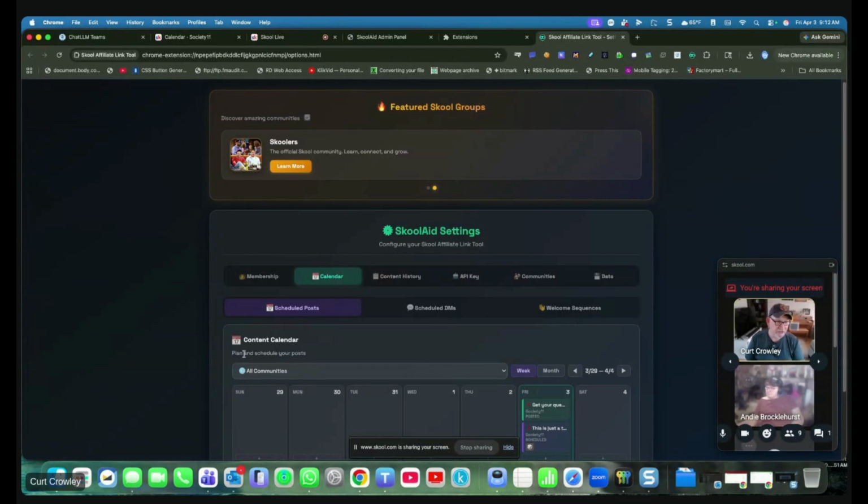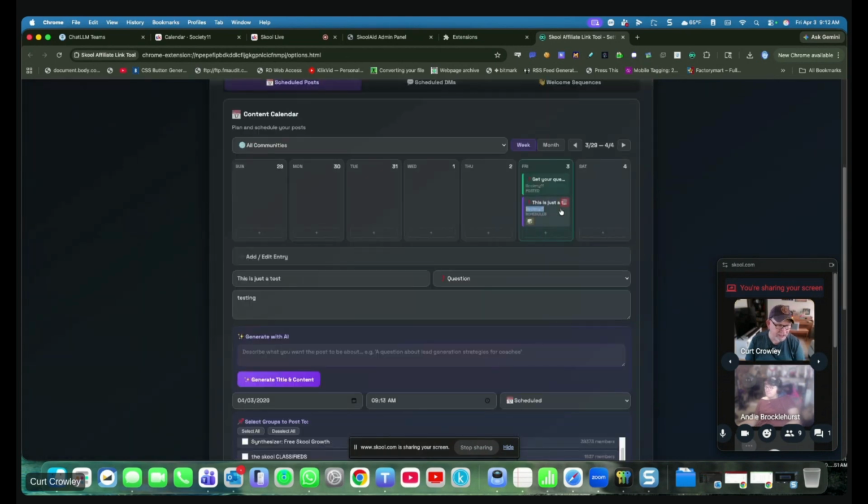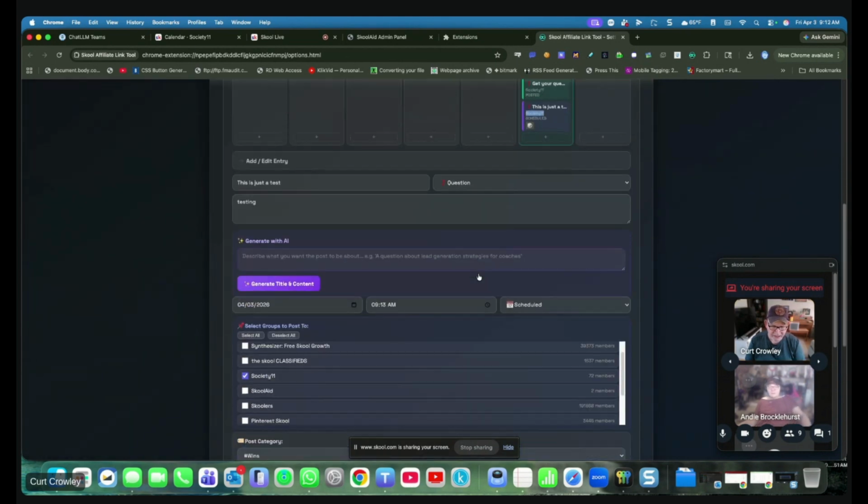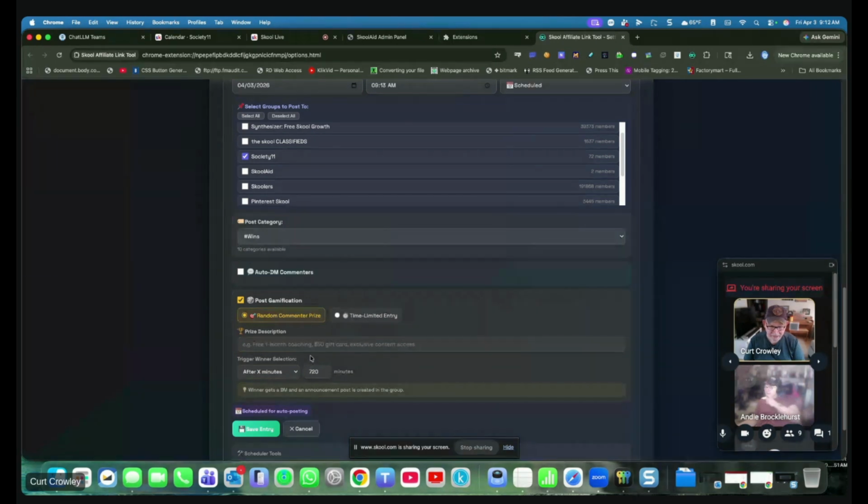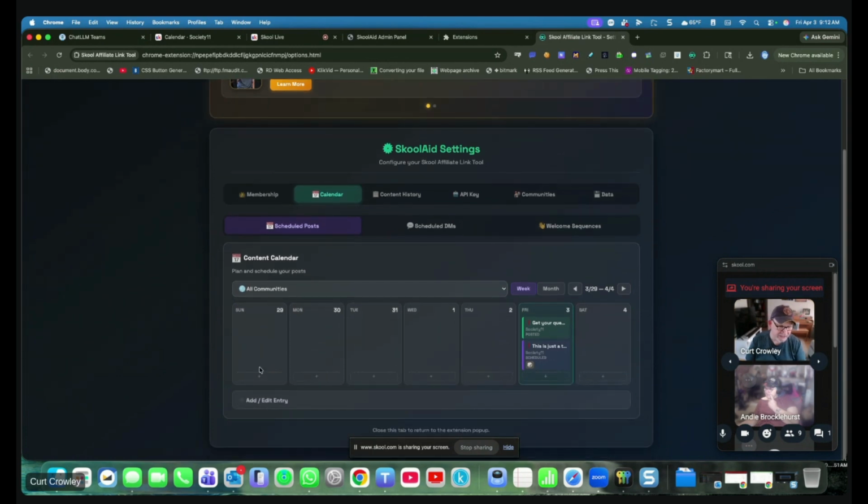That's it. So here in a couple of minutes, it's going to auto post. Whenever it does, it's going to turn green on my calendar here. But at this point in time, I did forget something, so I'm going to edit it just real quick. And this is a test. Put that as the description, save entry. Okay, now it's saved. So we're waiting about one more minute, and then it's going to post.